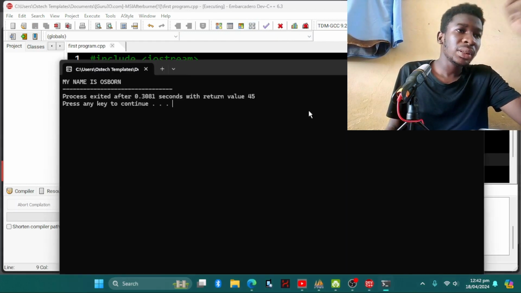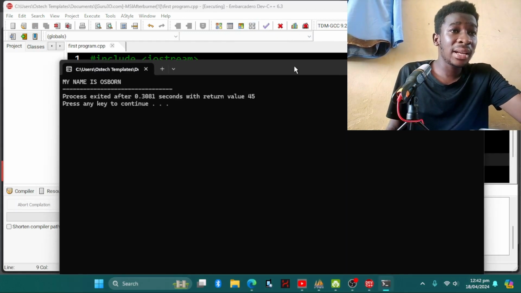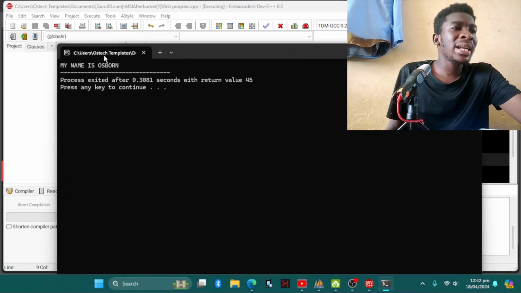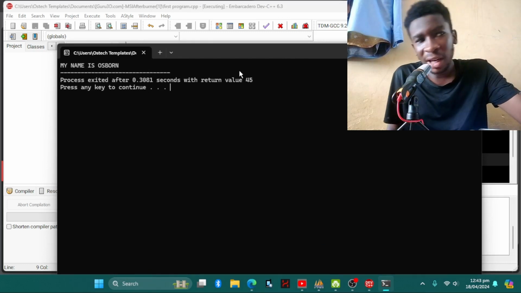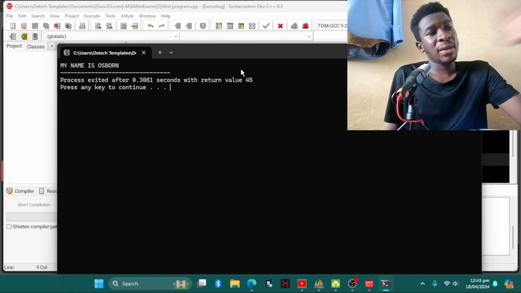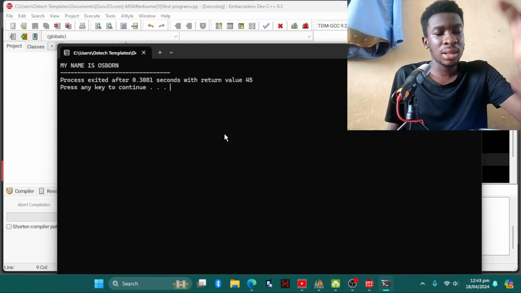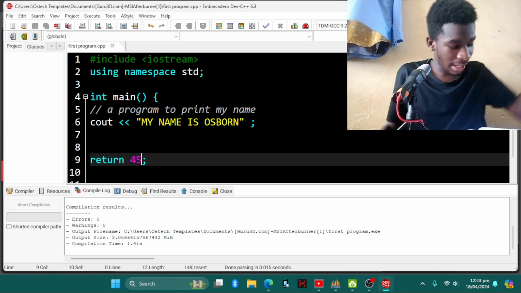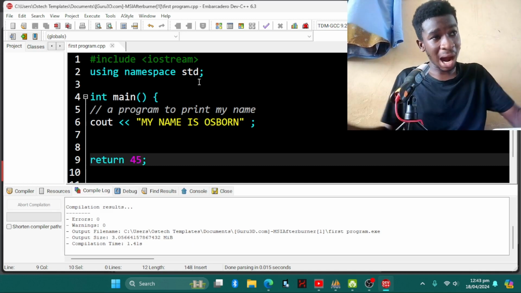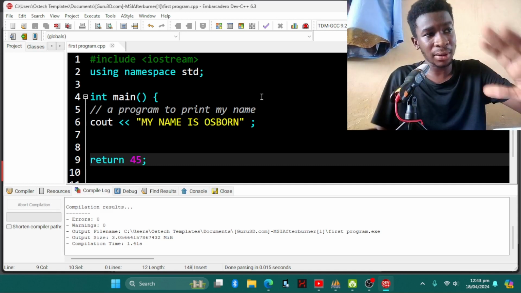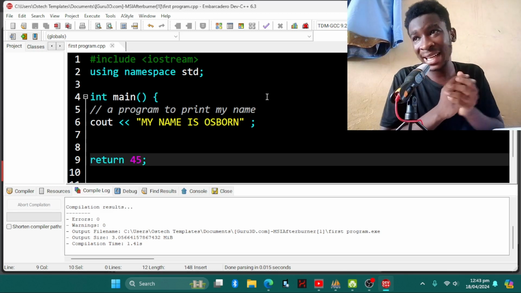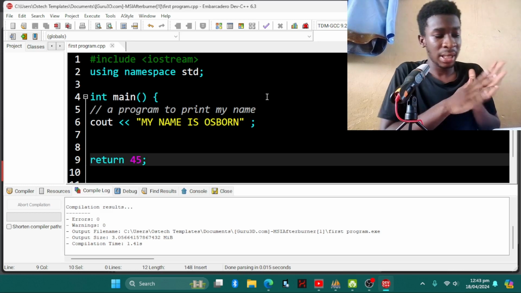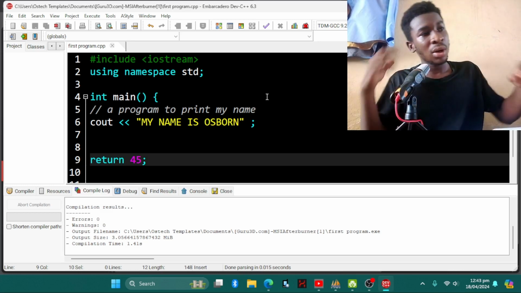So there it is. I entered 45, right? So my name is Osborne. Process has exited after 0.3081 seconds with return value of 45. You can press any key to continue. And that's it, we are done. This is how you can write your first program with cout. Now we are going to do the sequence, and then we'll go to assigning values to variables, and then we'll be doing different stuff.